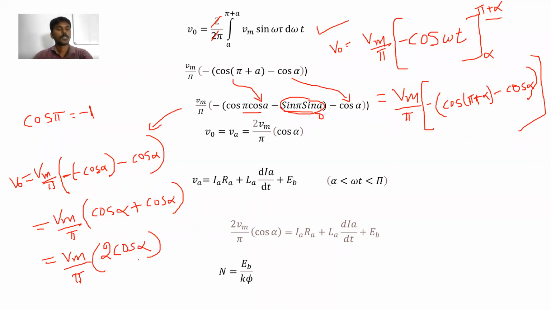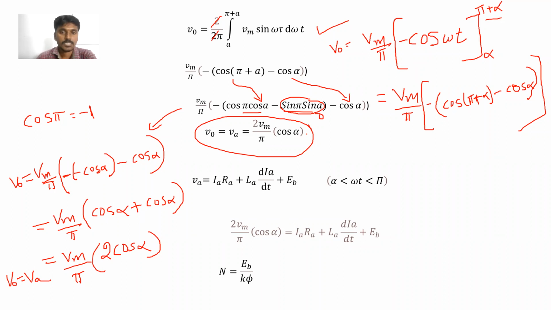Just wait. Okay. Can we write 2 Vm by pi cos alpha? Va is equal to V0 is equal to 2 Vm by pi cos alpha. Okay, this is the answer. Average output voltage or armature voltage of the DC motor is equal to 2 Vm by pi cos alpha. Means this voltage we are applying to the armature terminals of the DC motor.